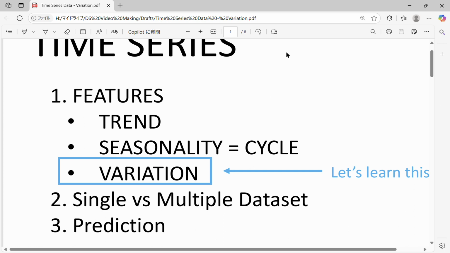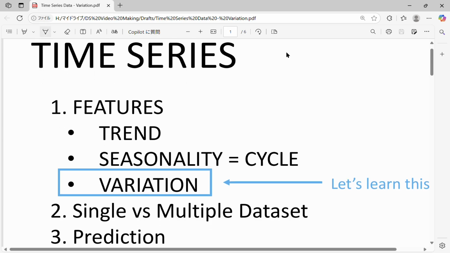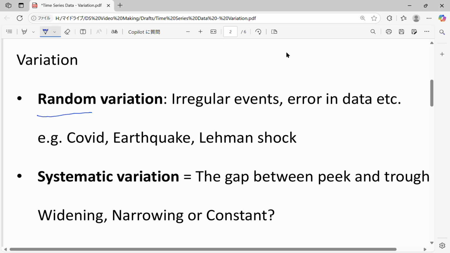Okay, so let's look at variation. Variation is the last part of features we are looking at in time series. When we talk about variation, there is random variation and systematic variation. Random variation is like irregular events, error, or noise in data. So for example, COVID, earthquake, Lehman shocks, all that kind of irregular events that do not repeat will be random variation. Whereas systematic variation is another thing.